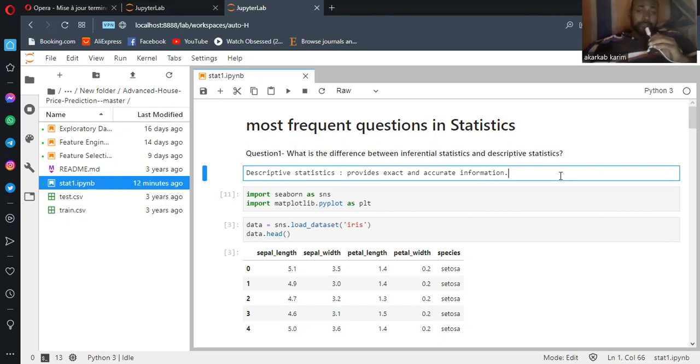If you're looking with me in this notebook, I have question number one. What is the difference between inferential statistics and descriptive statistics? Descriptive statistics provide exact and accurate information. If we look at this answer for descriptive statistics, it provides exact and accurate information. Why? Because we're working with samples.